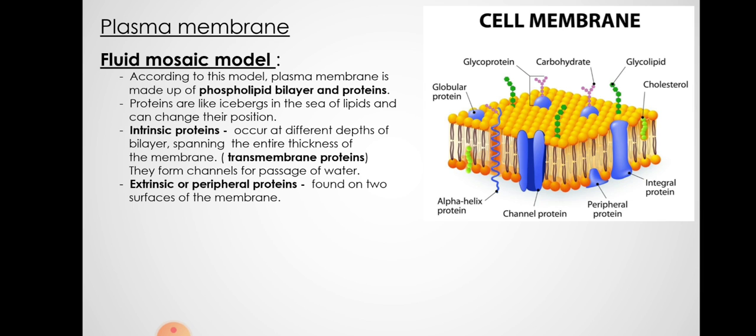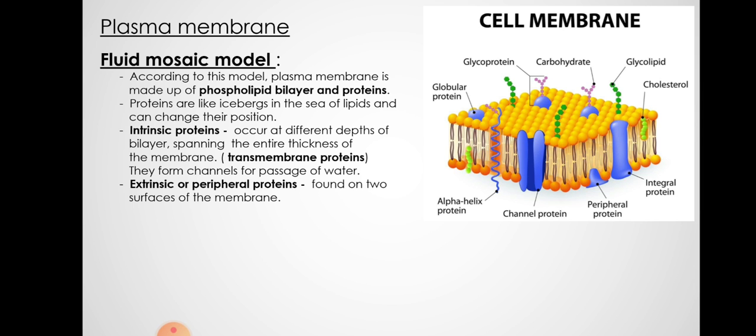Then the plasma membrane. A very accepted model of plasma membrane structure is the fluid mosaic model. You can see here it states that it is made up of phospholipid molecules. Now you can see there is a globular head and two tails present in the lipid molecules.